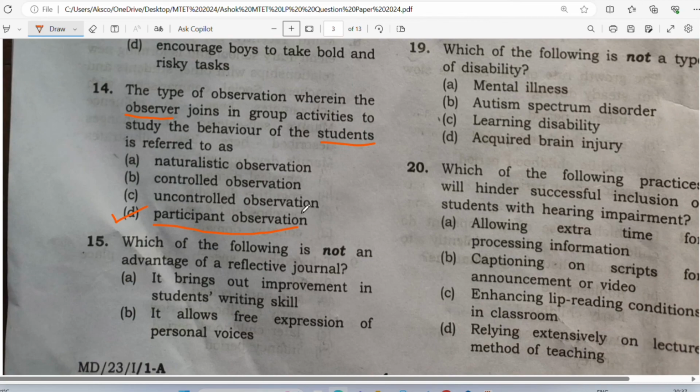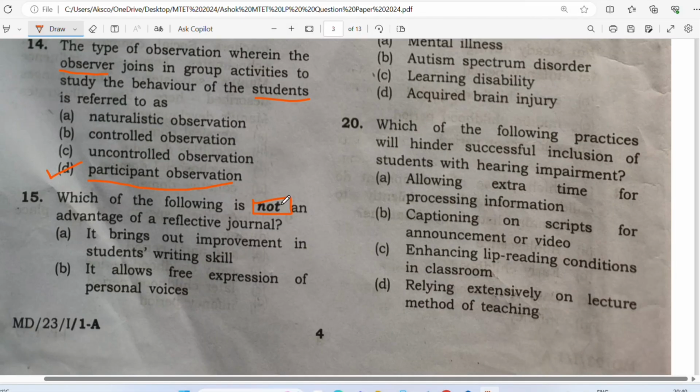Now the last question is for today. In this video I'll just make 15 questions. Next part 2 I'll make another 15 questions. All right, so which of the following is not, remember this word not, an advantage of reflective journal? It brings out improvement in students' writing skills. Yes. It allows the free expression of personal voices. Yes. So these are correct.